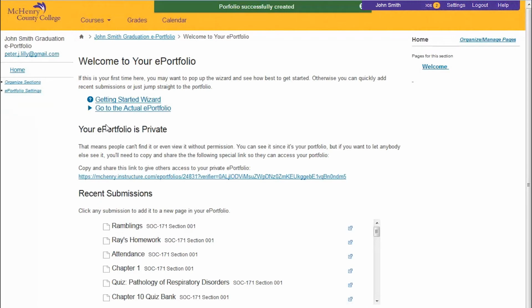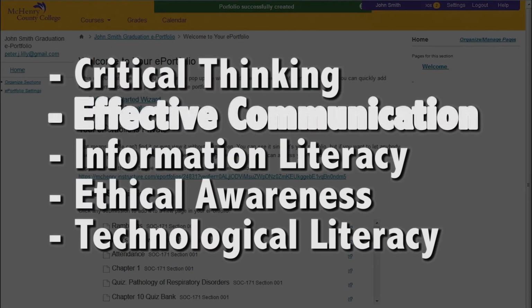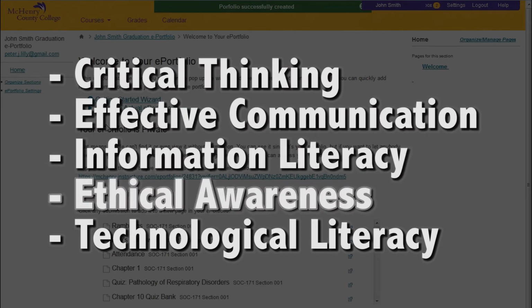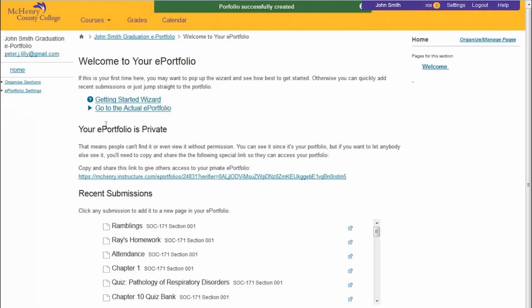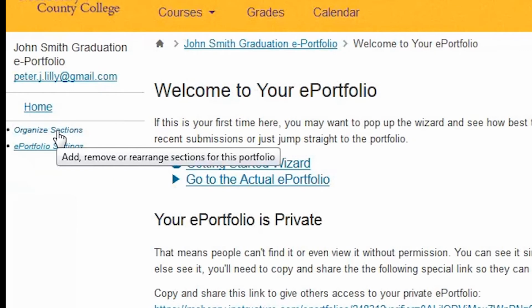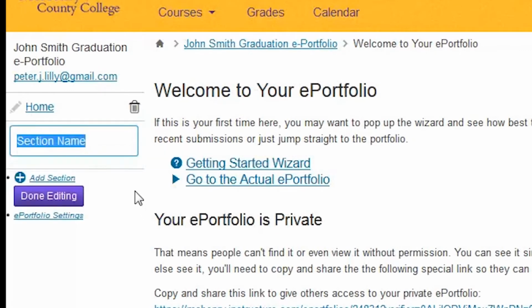You need 6 sections, including a cover letter and the 5 general education goals for MCC. The 5 general education goals are critical thinking, effective communication, information literacy, ethical awareness, and technological literacy. On the left side navigation bar, go to Organize Sections. Click on Add Section. For section name, type Cover Letter.